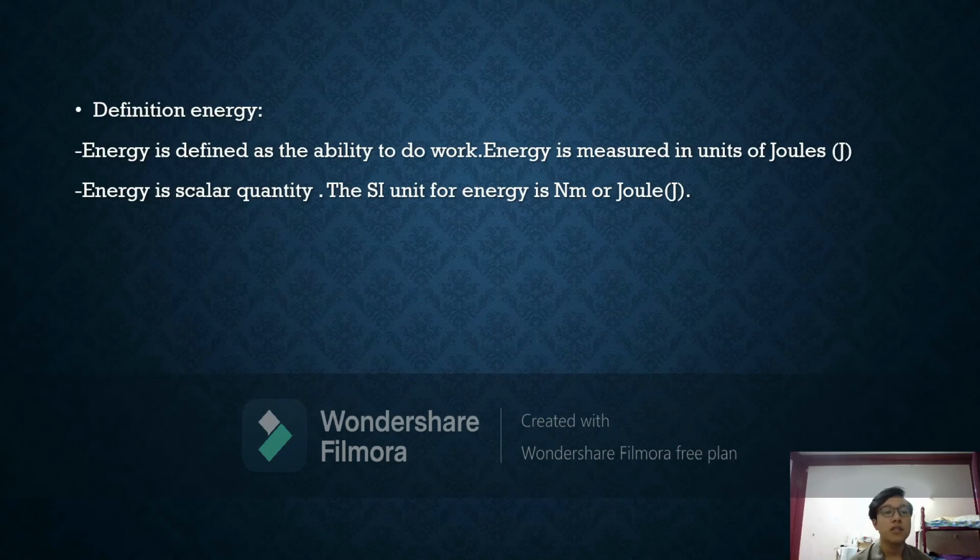Third is the definition of energy. Energy is defined as the ability to do work. Energy is measured in units of joules. Energy is a scalar quantity. The SI unit for energy is Newton meter or joule.